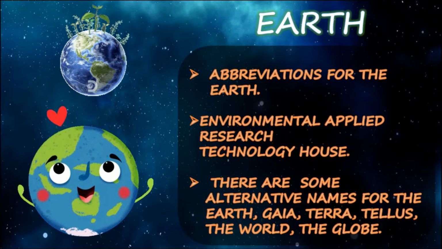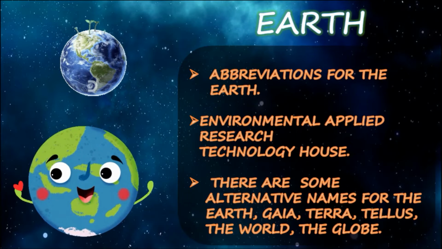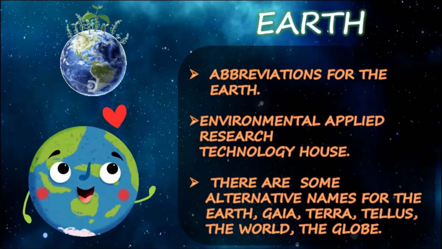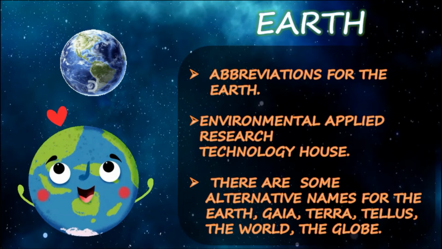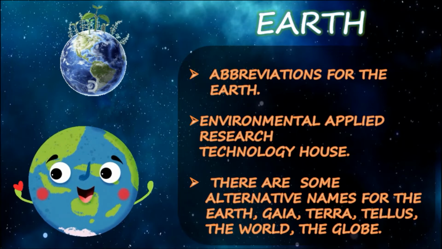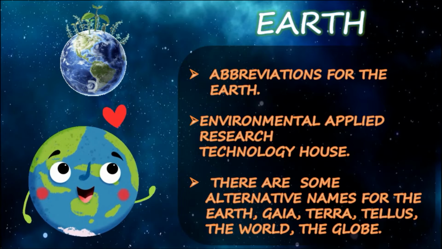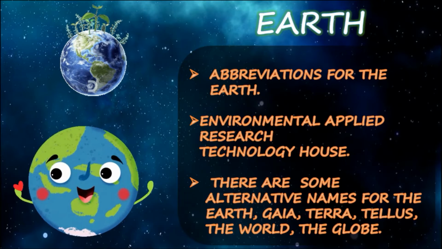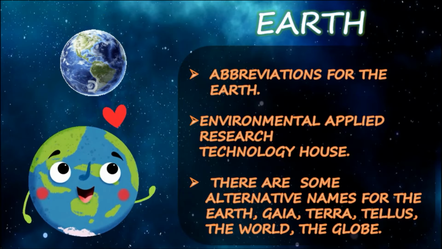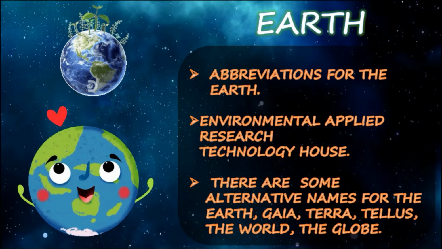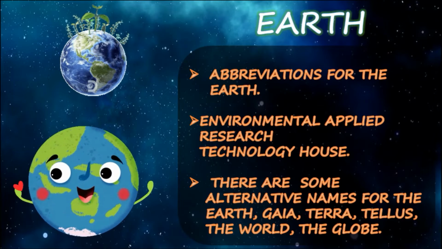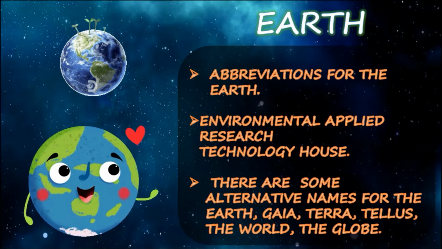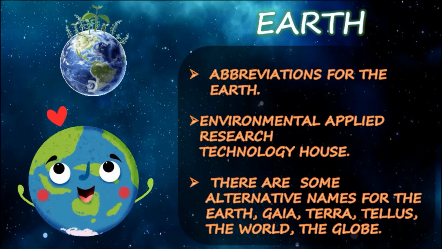Next, the abbreviation for the Earth. What is the abbreviation for the Earth? Environment, Applied Research, Technology, this is our abbreviation for our Earth. Some of the alternative names described here are Gaia, Terra, Tellus, the world, and the globe. So these are some of the alternative names we can use for the Earth.